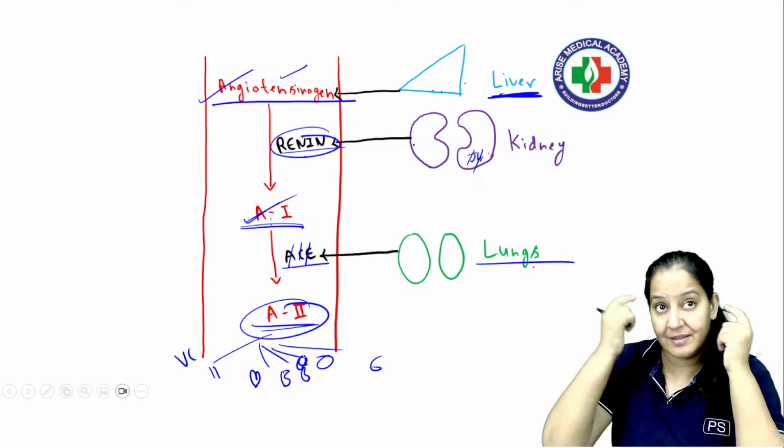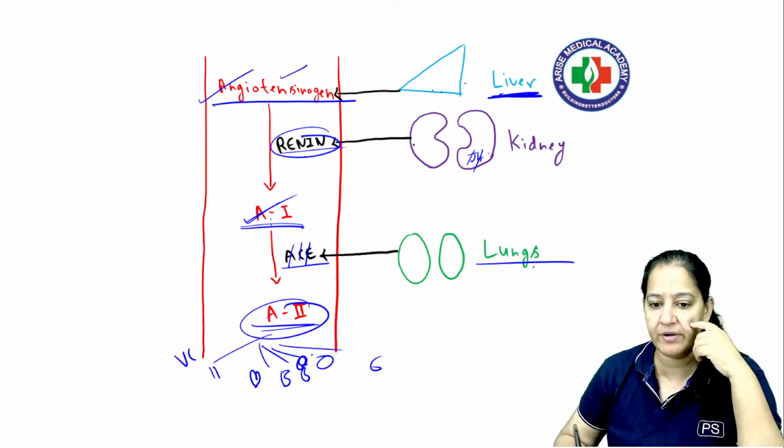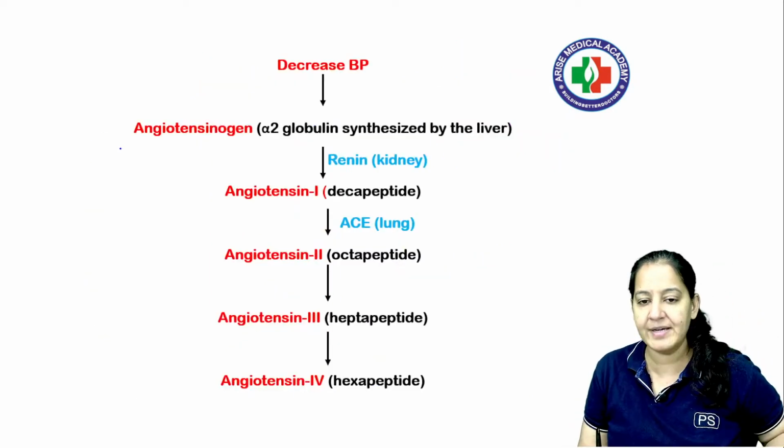It will act on the brain. It stimulates the thirst center in the brain. So person will drink more and more fluid. So BP will increase. So the main purpose of all this is again increasing the blood pressure. You got my point? Say yes if you got it.